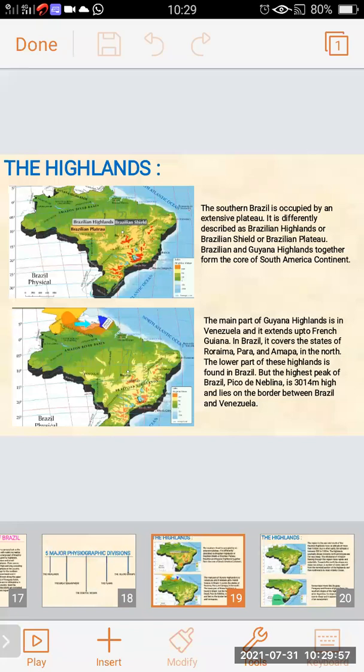So the main part of the Guyana Highland is in Venezuela, and it extends to French Guiana. In Brazil, it covers the states of Roraima, Pará, and Amapá in the north. The lower part of this highland is found in Brazil, but the highest peak of Brazil, Pico de Neblina, is 3014 meters high and lies on the border between Brazil and Venezuela.